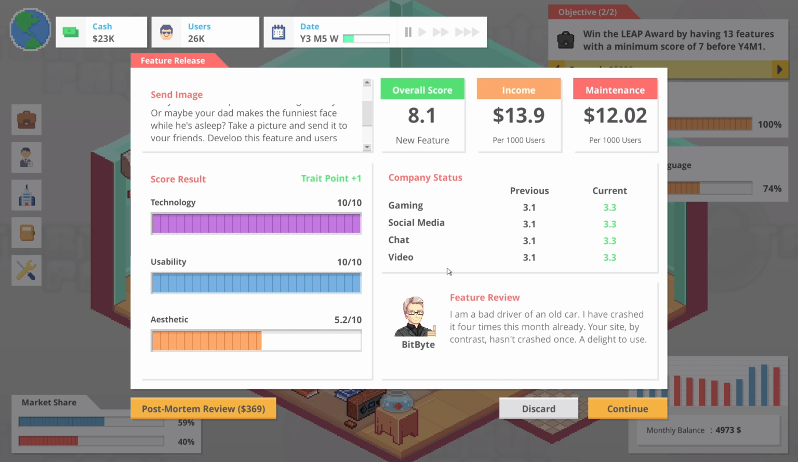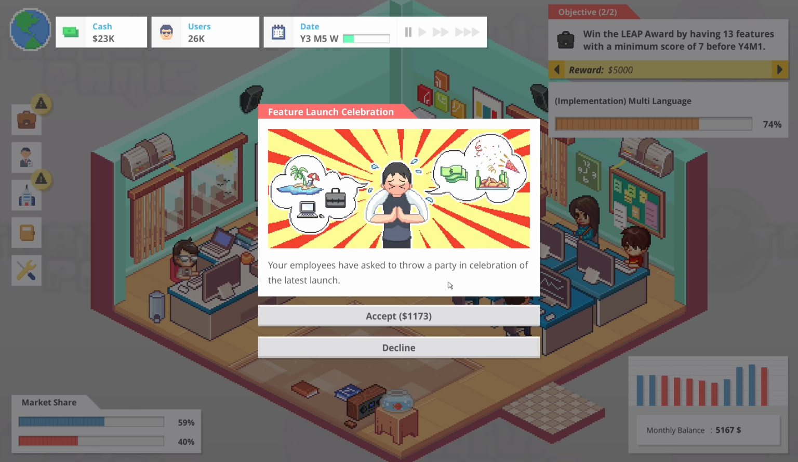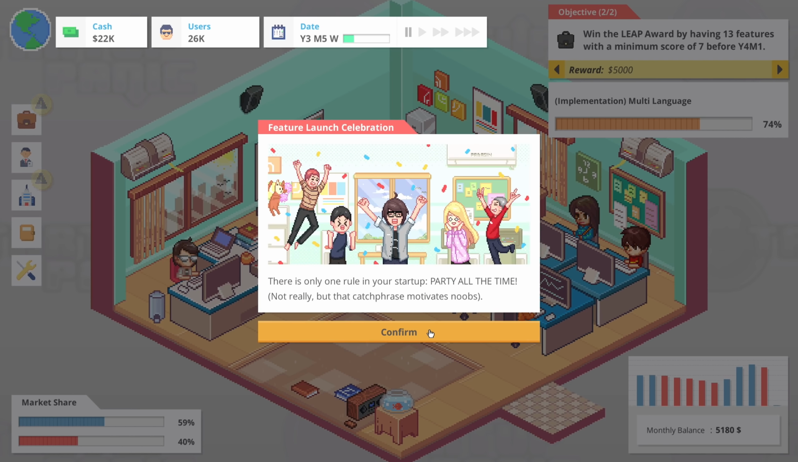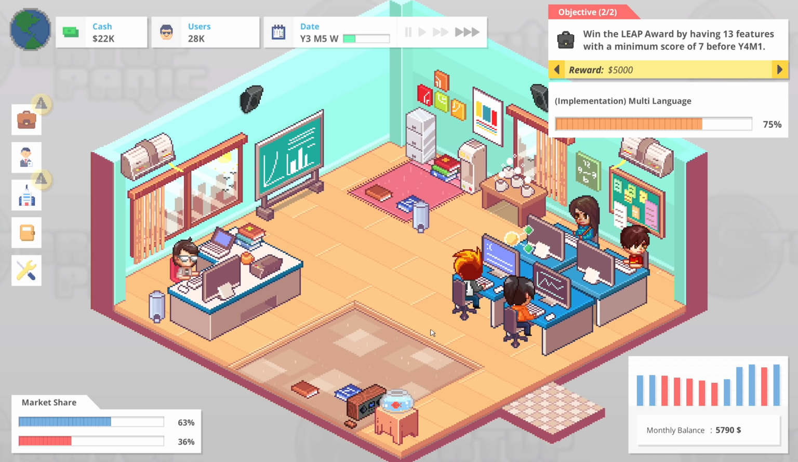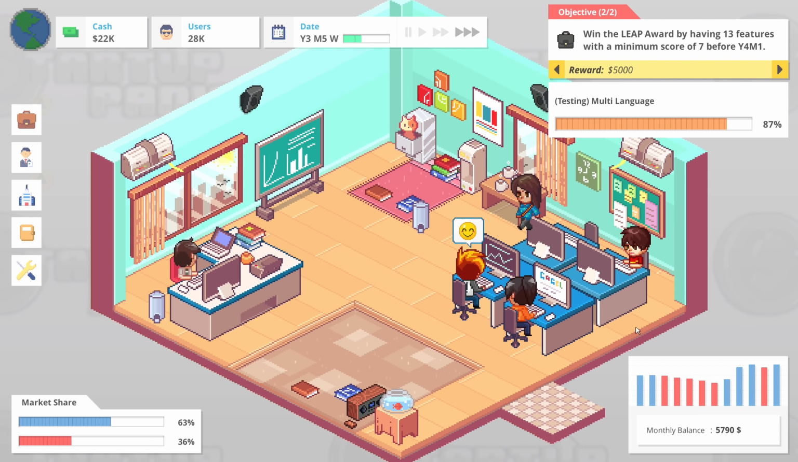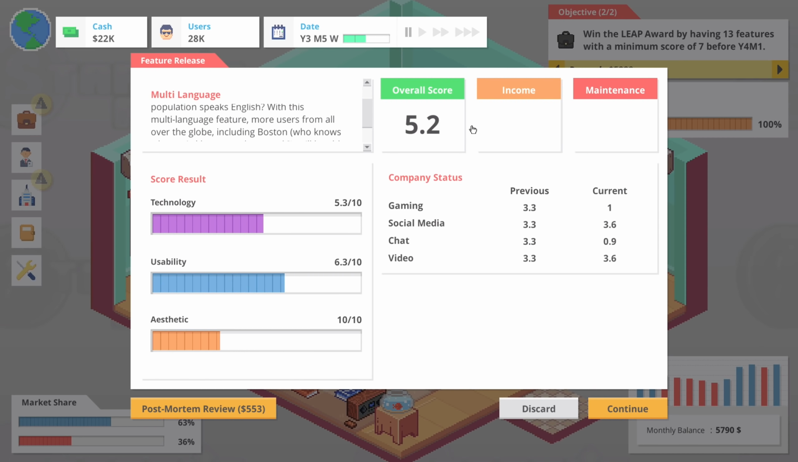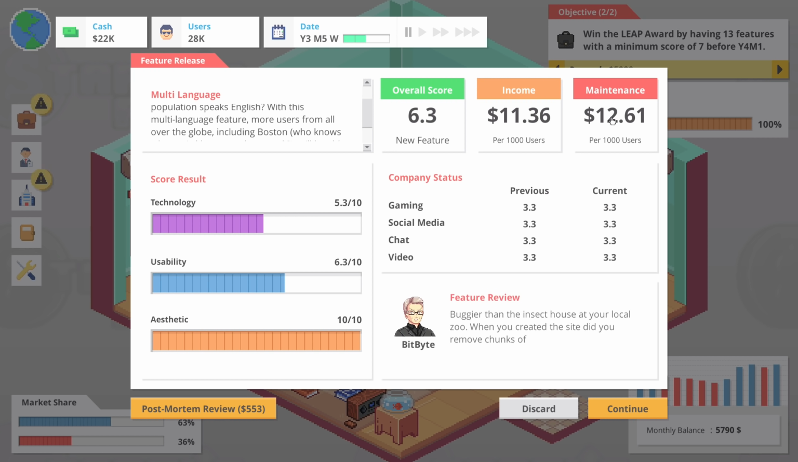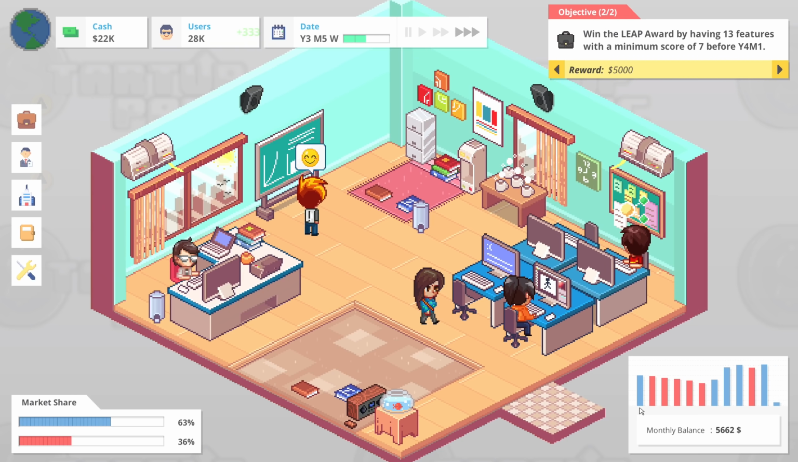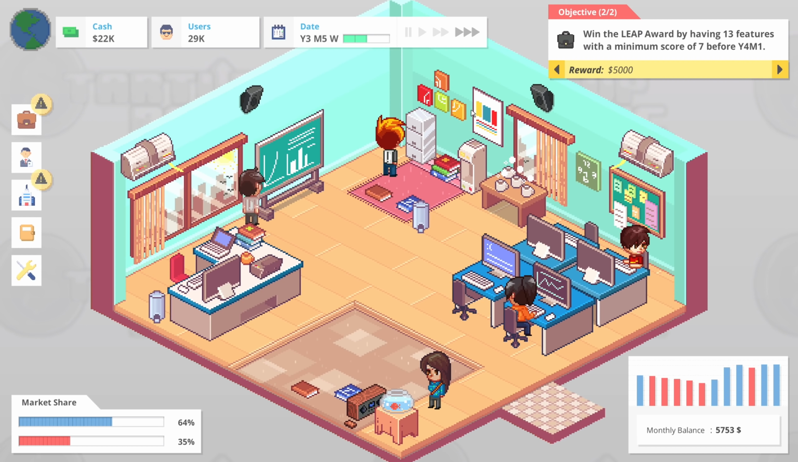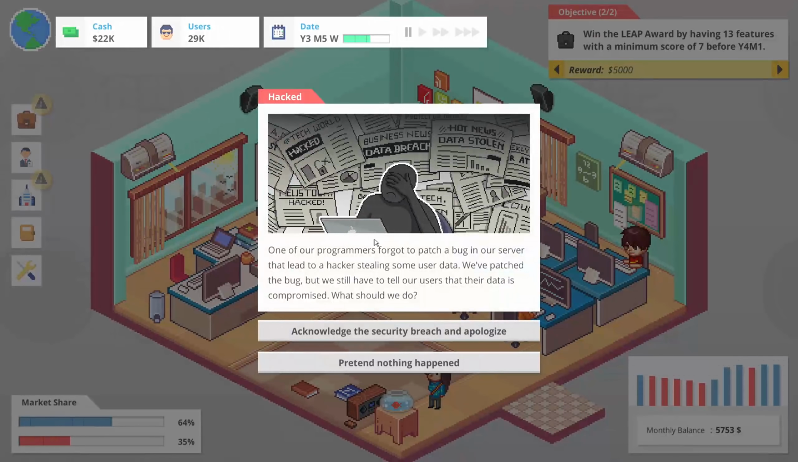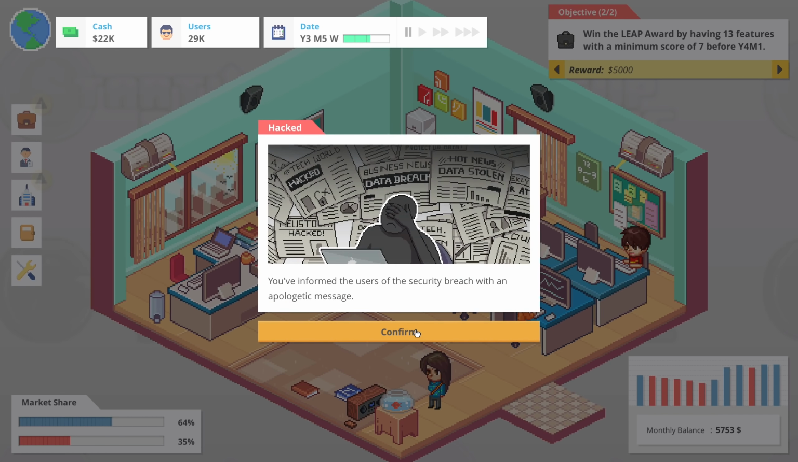That's a bit rough, but the usability and the technology are certainly there. We'll throw a party. That's fine. So users have gone up a little bit. We're back up to 63% market share. Income is all right. I'm curious to see how this goes. 5.3, 6.3, 10. That was not very good. The maintenance is actually higher for multi-language as well. It did give me more market share though. But I think what we probably need to do, also acknowledge the security breach.